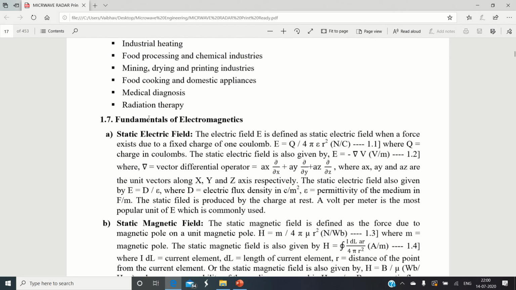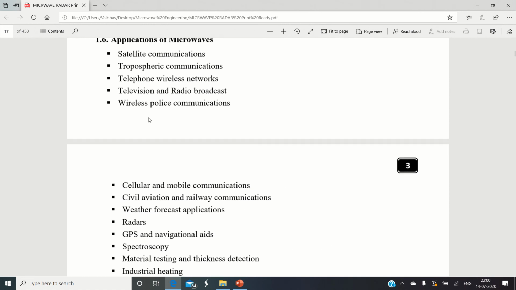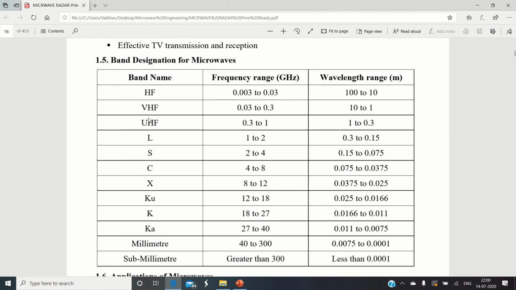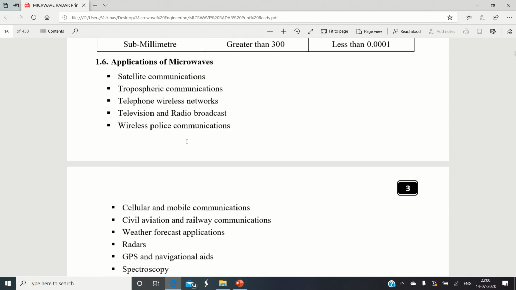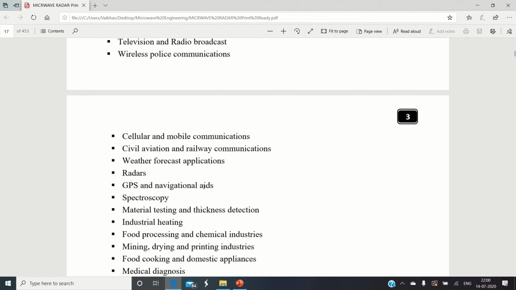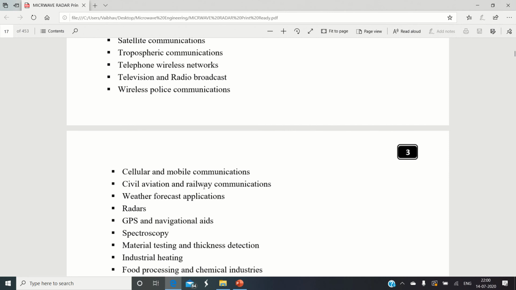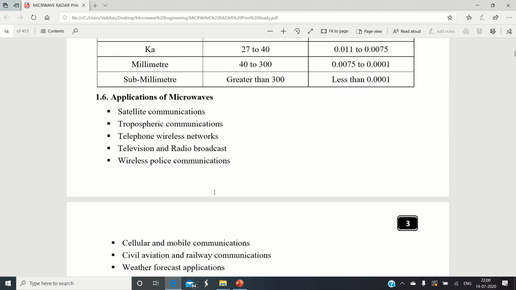So we have covered the definition of microwaves, the properties of microwaves, the sub-band designation of microwaves, and we also discussed a variety of different applications of microwaves. Please remember, if you observe our surroundings, you will find all different types of applications which extensively make use of microwaves. Microwaves are everywhere around us, and without microwaves, wireless communication simply cannot take place.